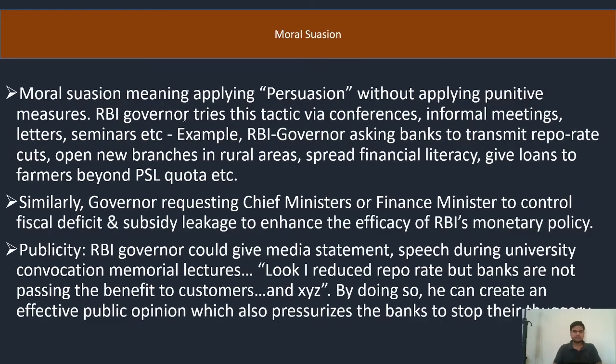First off, moral suasion. What is moral suasion? In moral suasion, it means applying persuasion without applying punitive measures. In this, the RBI doesn't apply any punitive measure. It only persuades banks to work according to the norms of RBI, via conference, informal meeting, letter, seminar. Example: the RBI governor asking banks to transmit repo rate cuts, open new branches in rural areas, spread financial literacy, etc. That is moral suasion. They are just trying to persuade the banks by moral values or ethics.